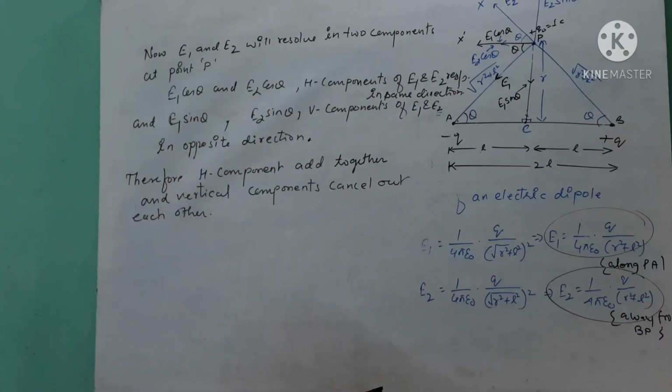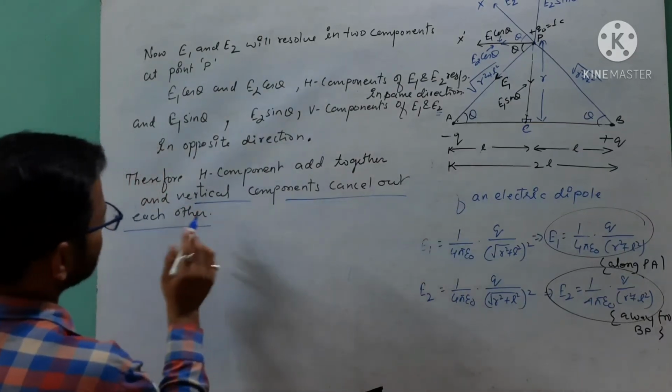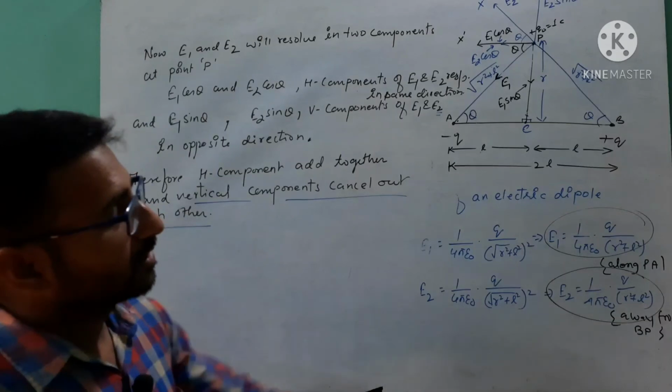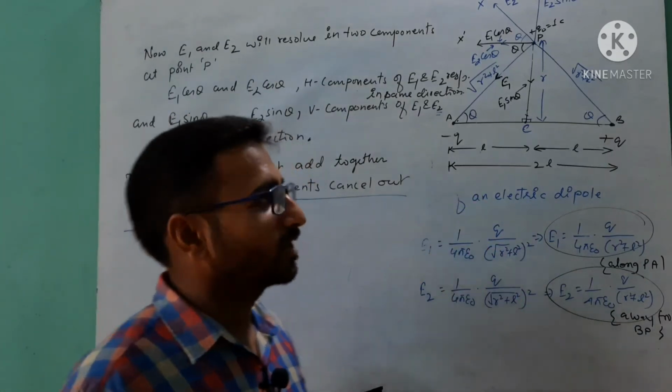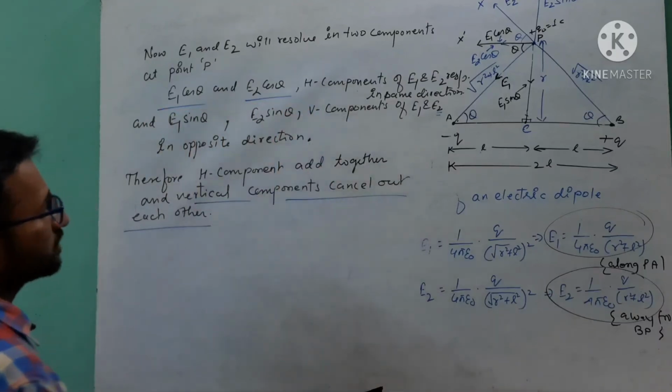So the vertical components cancel out each other, so there is no contribution to the electric field intensity at point P due to this electric dipole. Only the horizontal components are responsible for it.